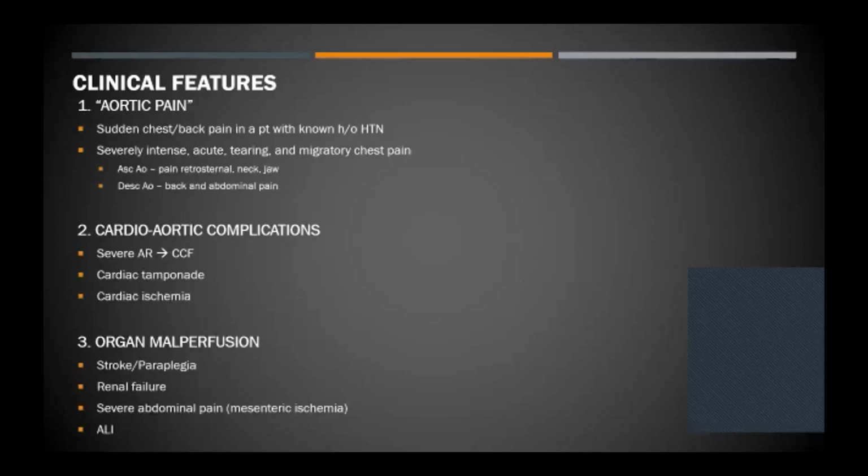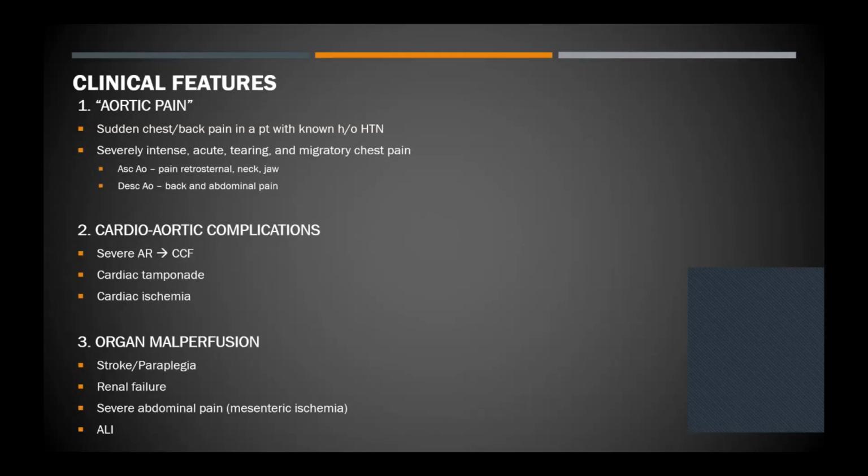So coming to the clinical features, there's a classical feature known as aortic pain, which these patients often have as a symptom. So that is basically a very intense, tearing kind of pain which they experience. If it occurs retrosternally or towards the neck, it may be associated with an ascending aortic dissection. And descending aortic dissections more often have back pain or interscapular pain.